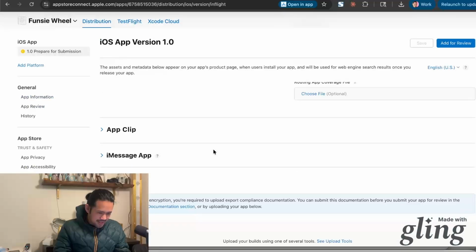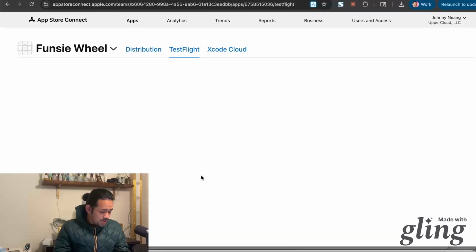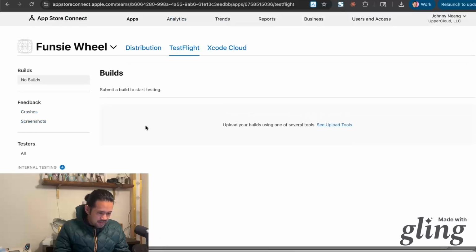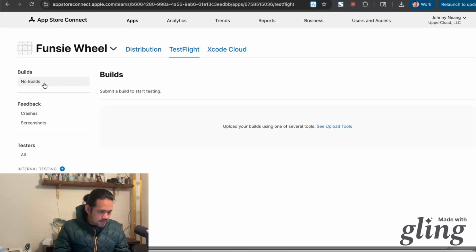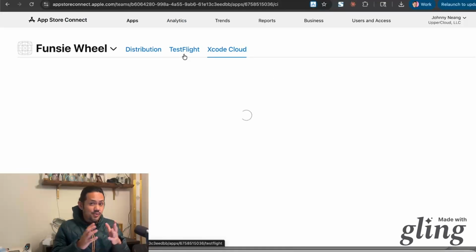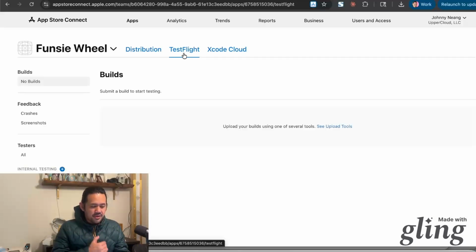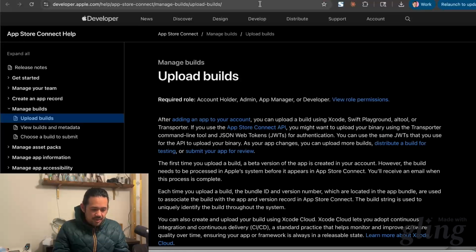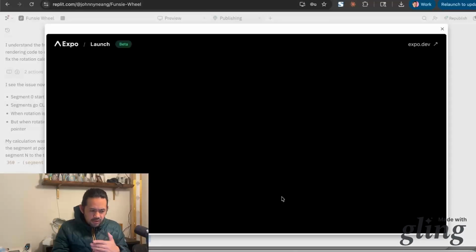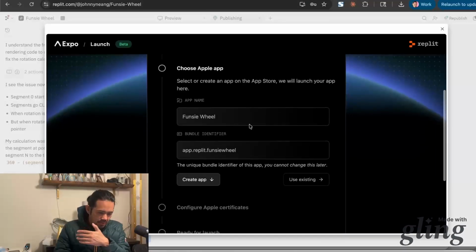Okay, so it looks like, it's cool. I mean, at least it gets you here, and you got test builds. There's no builds for me to play with, so let's see. Okay, so it's not completely automatic where it's one click. You still have to go get your app on here and stuff like that, and then kind of get this thing going. But I'm wondering how this manages iterations.